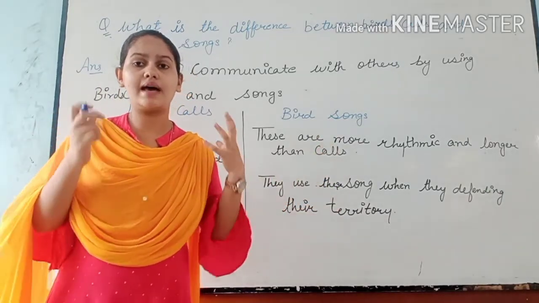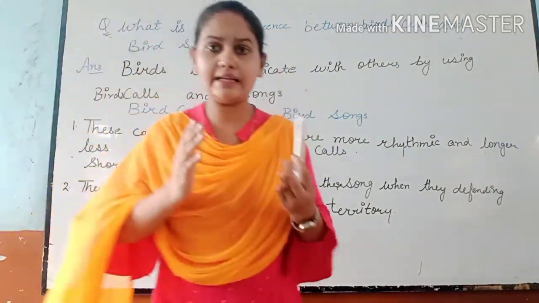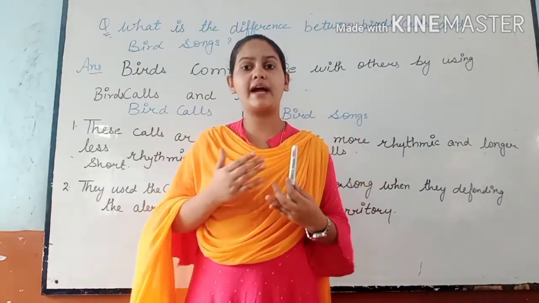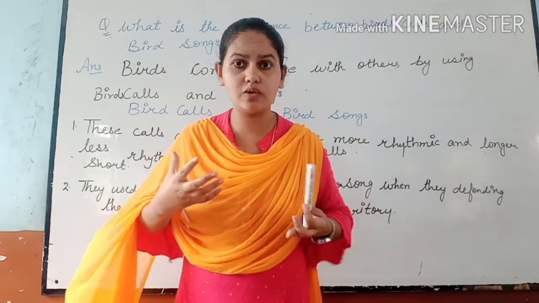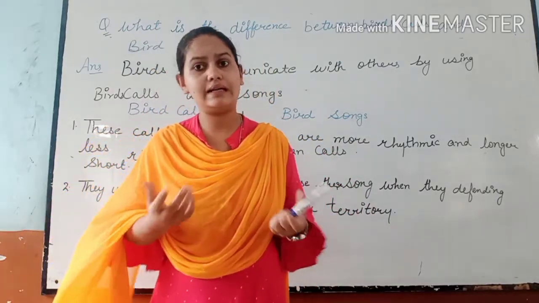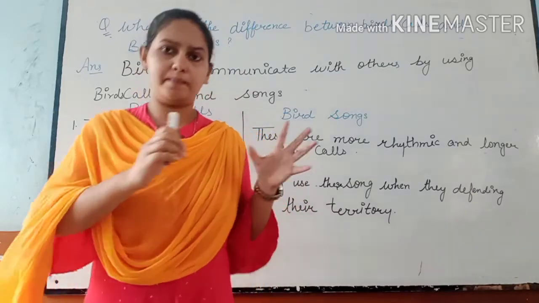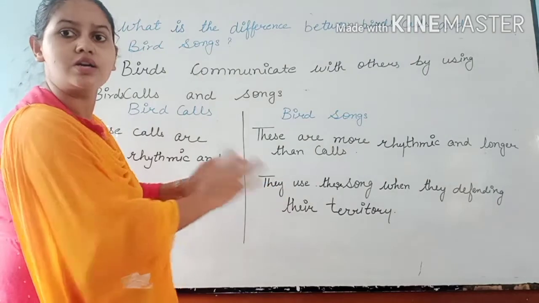They are like soldiers defending their territories. Some birds who have a better or louder sound use their songs to defend their territory, right? So by this question you know the difference between bird calls and bird songs.